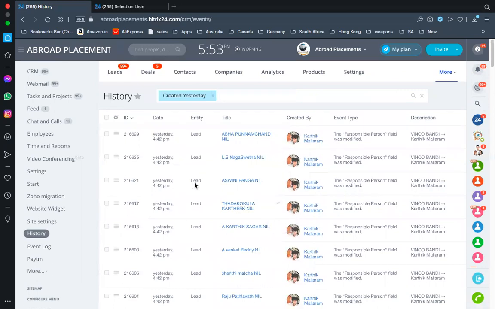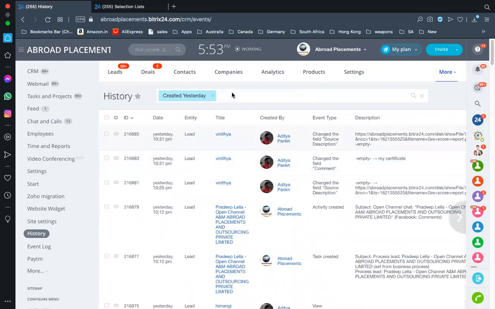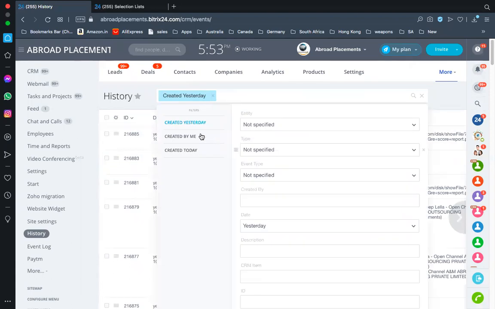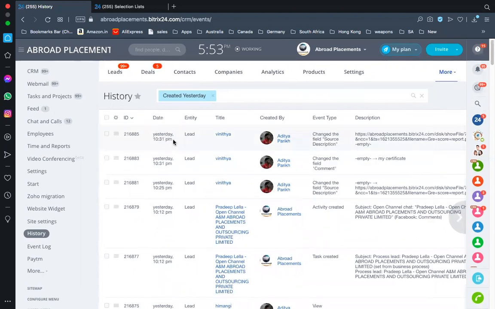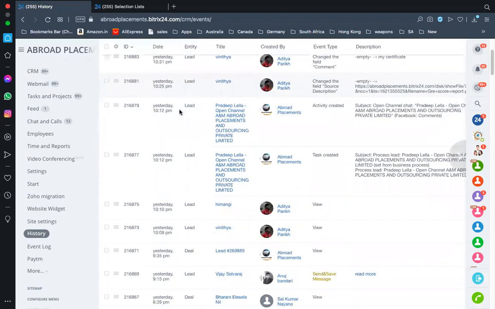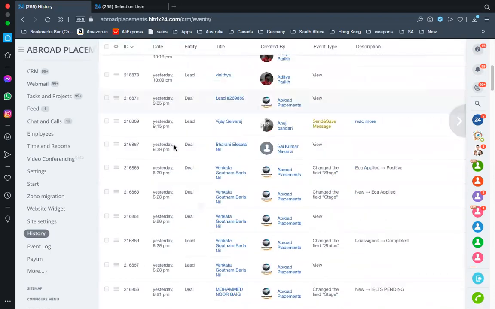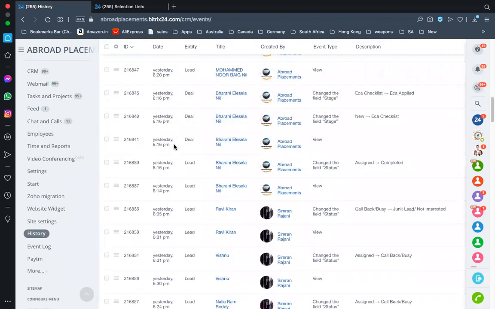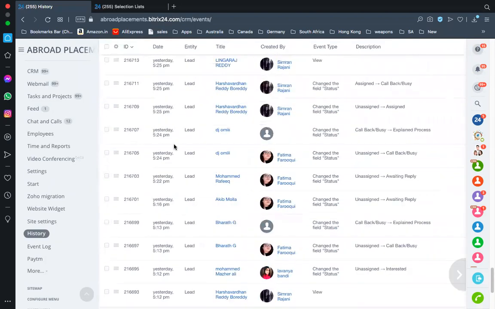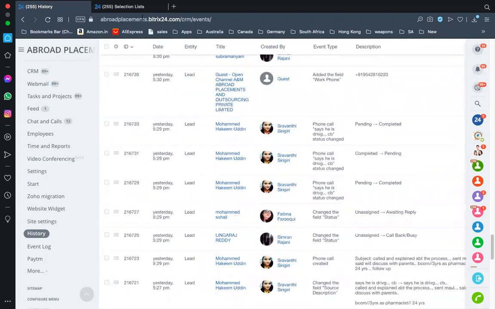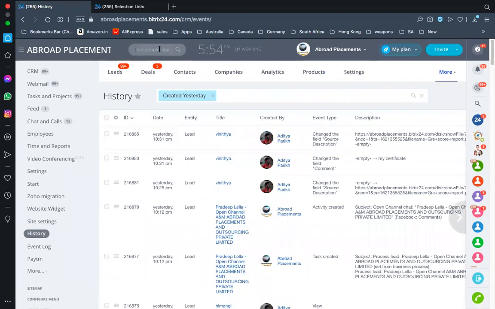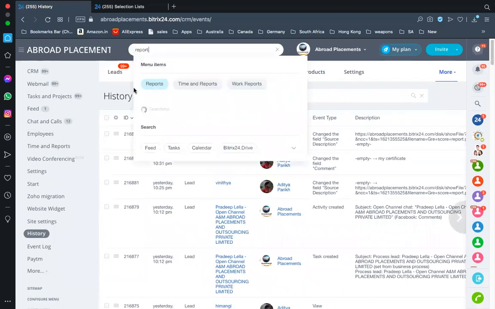So this tells you exactly what time. For example, I want to know what time this person has worked yesterday. Yesterday at 10:31, Aditya worked, and then we have other people who worked yesterday. What time, what work have they done? Everything is recorded over here. So it tells you what you've done, what time you've logged in, and for your login report, you can type report.